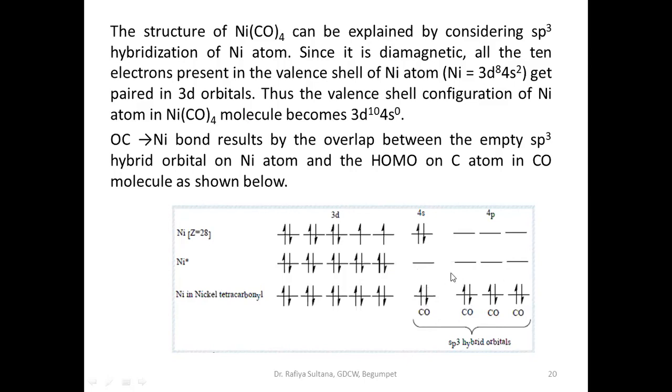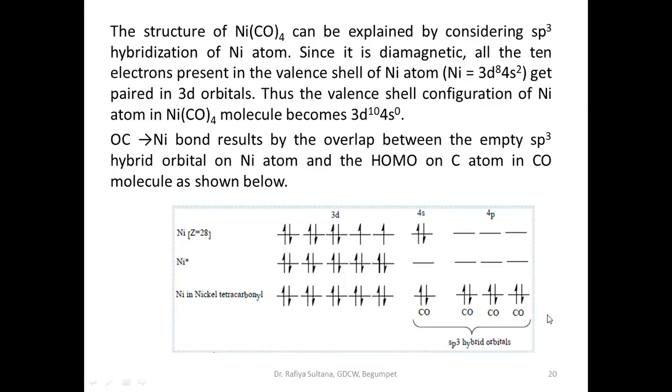The individual vacant 4s and 4p orbitals now become sp3 hybridized orbitals. So we should say 4 vacant sp3 hybridized orbitals here. Carbon monoxide, by donating its lone pair of electrons present in the sigma molecular orbital to the vacant sp3 hybrid orbital, will form a dative bond.